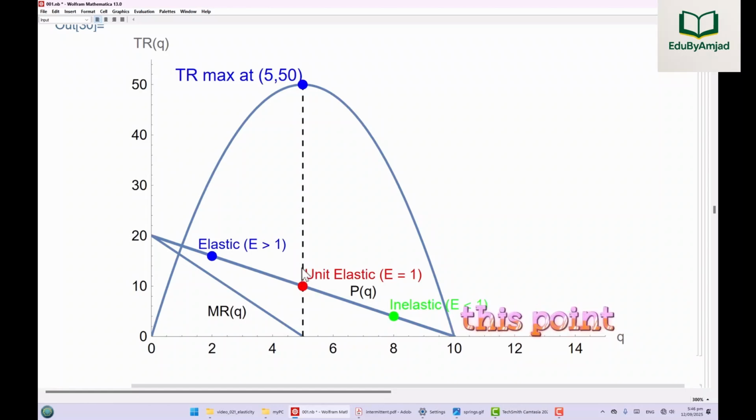To the left of this point, elasticity is greater than 1. That is, the elastic region of the demand curve. To the right, elasticity is less than 1, the inelastic region of the demand curve.